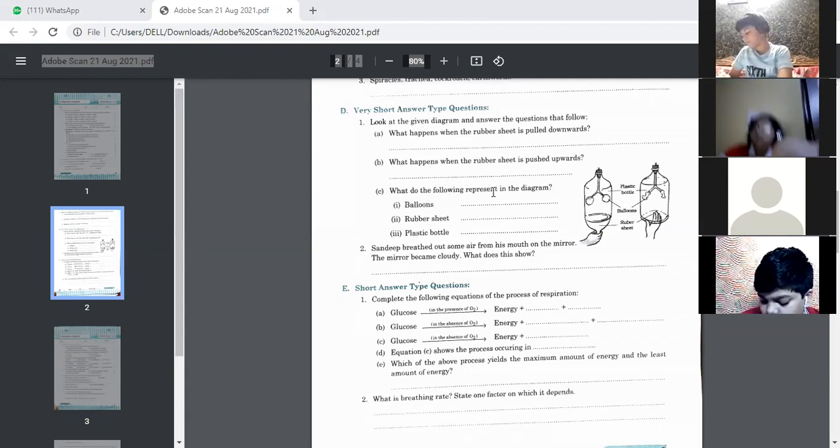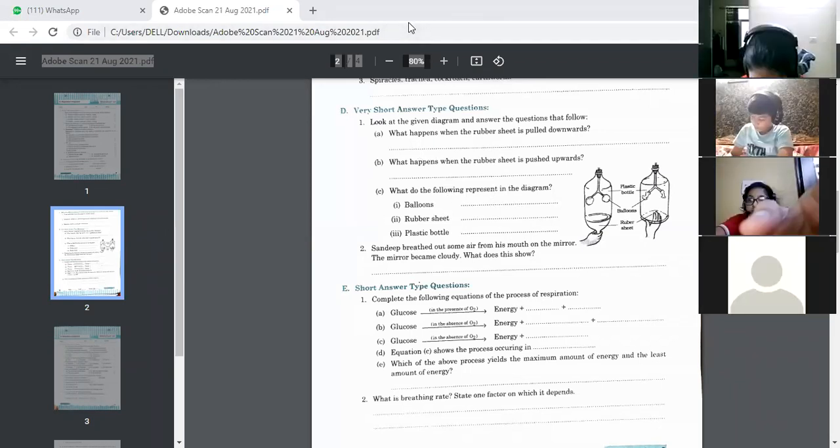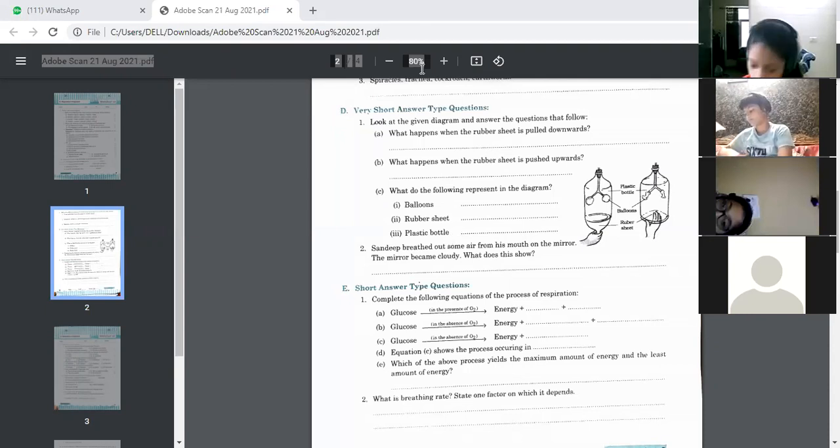Next, what does this represent in the diagram? Balloons, what are they representing? Lungs. Kindly write down here: balloons are representing lungs. The rubber sheet is the diaphragm. And what are the plastic bottles representing? Ma'am, rib cage. Yes, it is a rib cage. The plastic bottle is the rib cage.